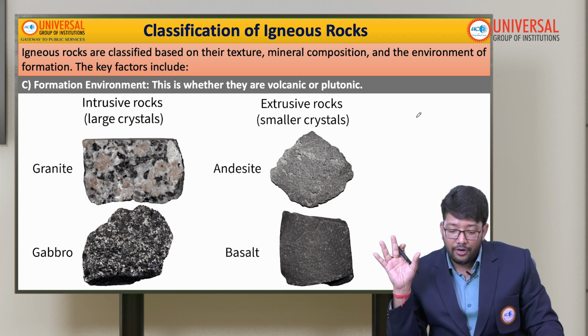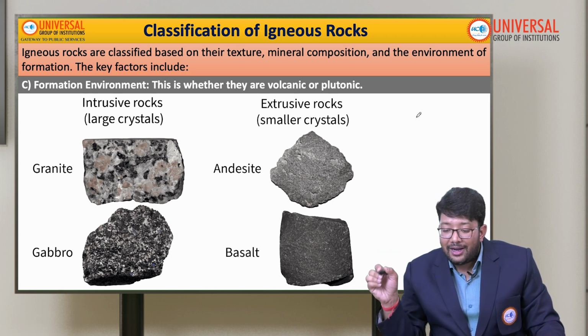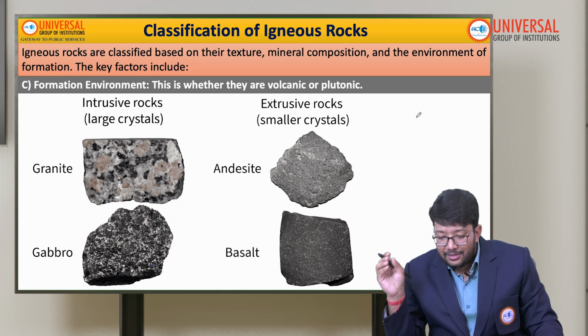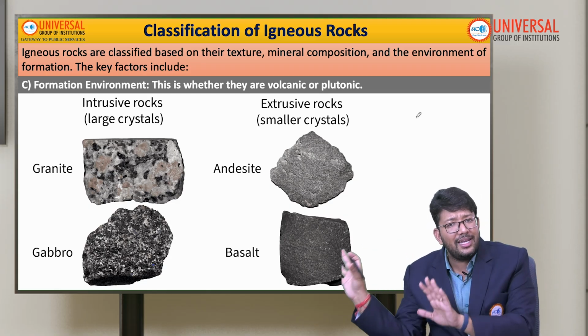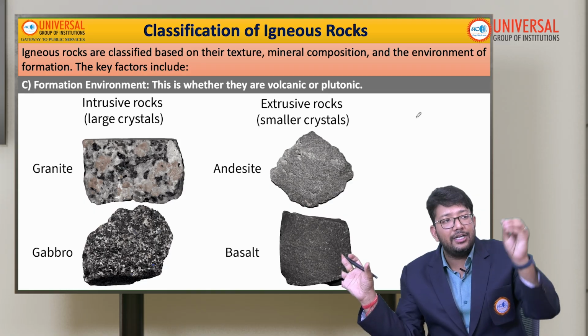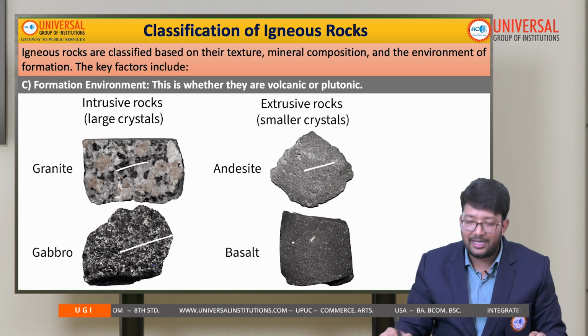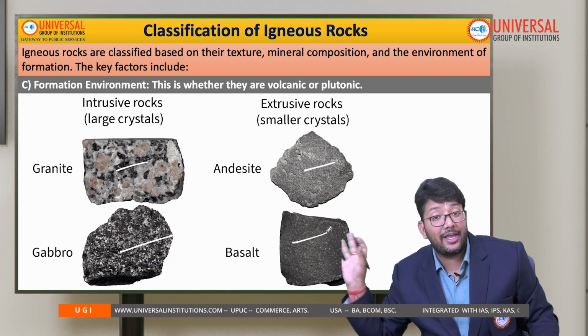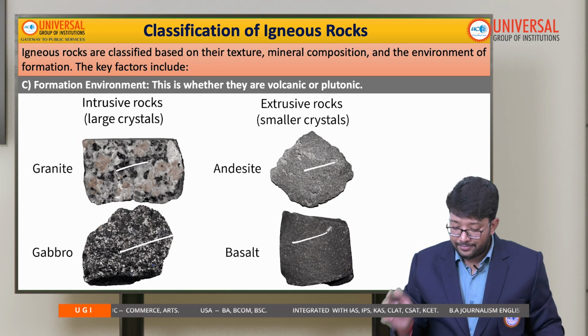The third basis is formation environment. This is where we ask whether they are volcanic or plutonic. So the third classification of igneous rock is very basic: whether it is intrusive or extrusive. Examples are granite, gabbro, andesite and basalt. Basalt and andesite are examples of extrusive, and granite and gabbro are examples of intrusive, okay.